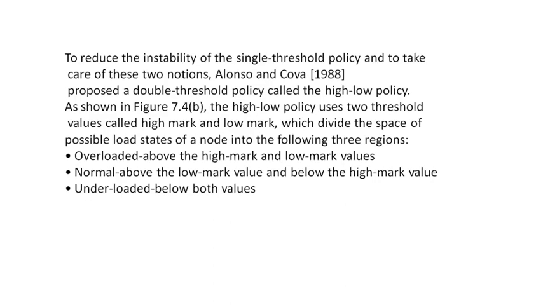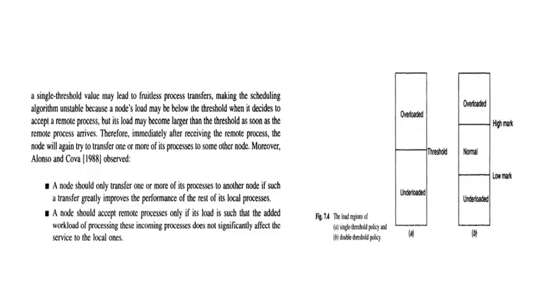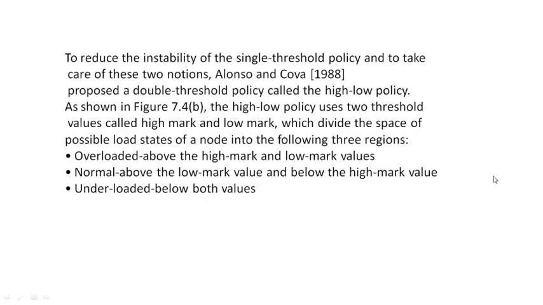Because of this instability in the single threshold policy, meaning we don't know whether accepting that remote process will push the load above the threshold, the policy designed is the double threshold policy.